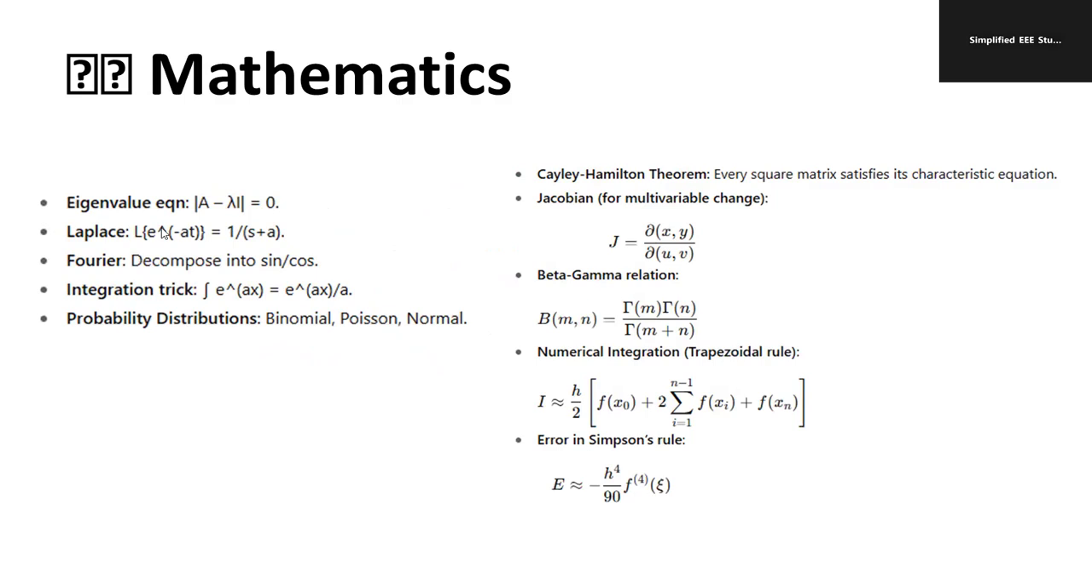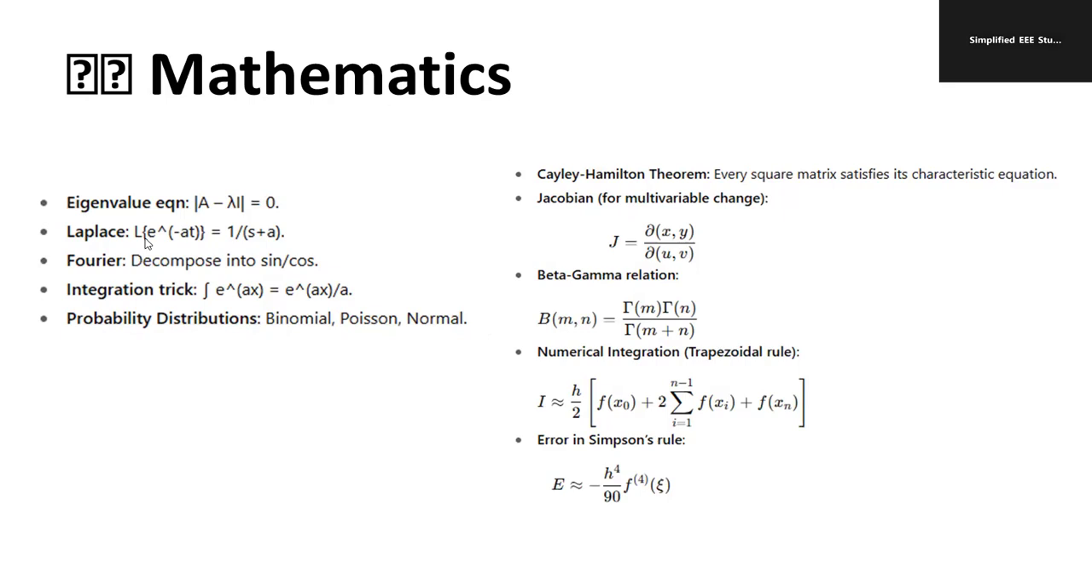From the mathematics section, you have to study how to calculate the eigenvalue: determinant of A minus lambda I is equal to 0. From that, you can solve the equations corresponding to the number of meshes. If three meshes are there, there will be three equations. Similarly, Laplace transform is important. Remember some important formulas, for example, L of e to the power minus at is equal to 1 by s plus a. Similarly, L of t to the power n is n factorial divided by s to the power n plus 1.